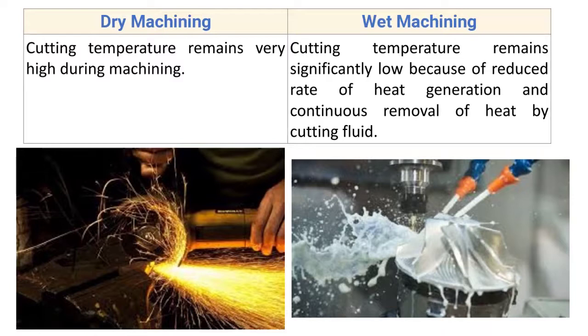For wet machining, cutting temperature remains significantly low because of reduced rate of heat generation and continuous removal of heat by cutting fluid. So for the same parameter and for the same material, cutting temperature remains significantly low, because here we are using the cutting oil, and that cutting oil takes the heat from the workpiece and the cutting tool, as well as it provides the lubrication effect, and that is why the generation of heat is less in case of wet machining.